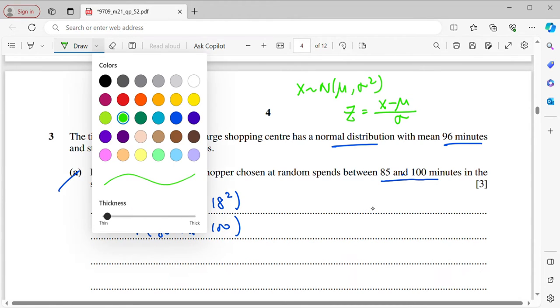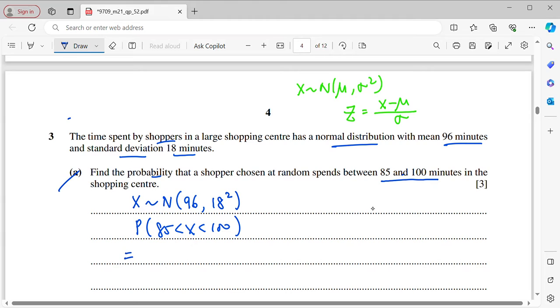Alright, so that means now here I have to subtract mu, 96, from 85, then over 18, because 18 is our standard deviation. So then less than Z and less than 100 minus 96 over 18.